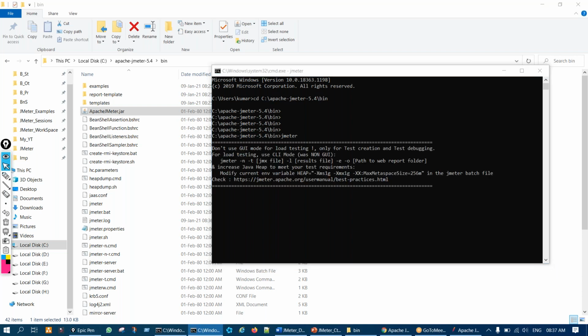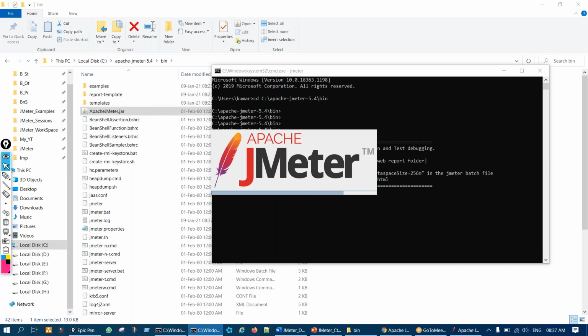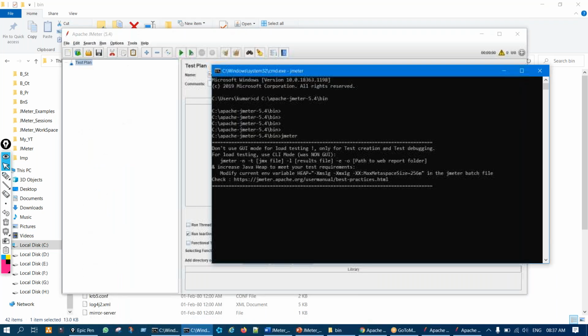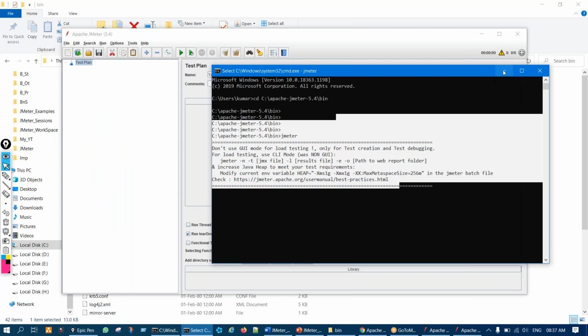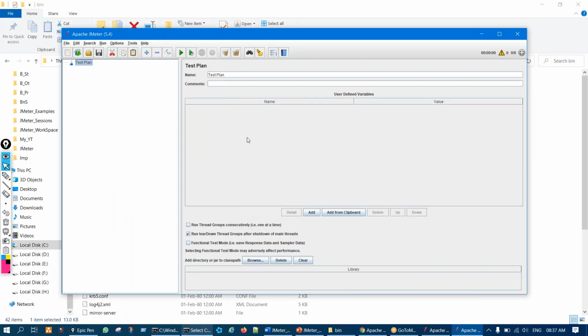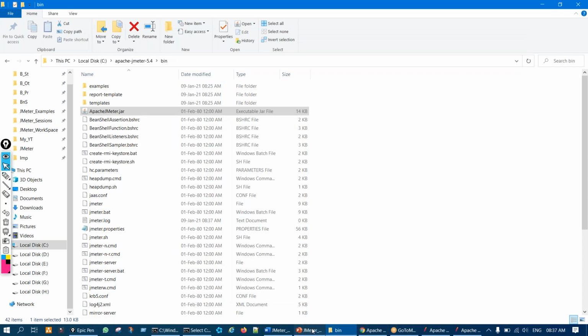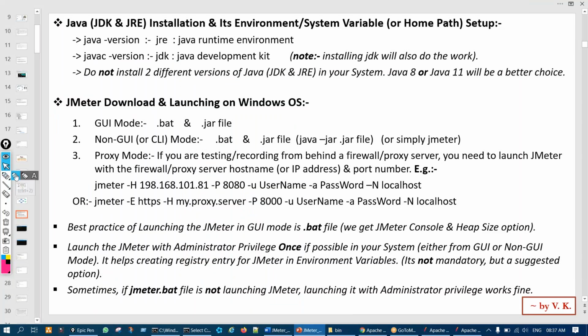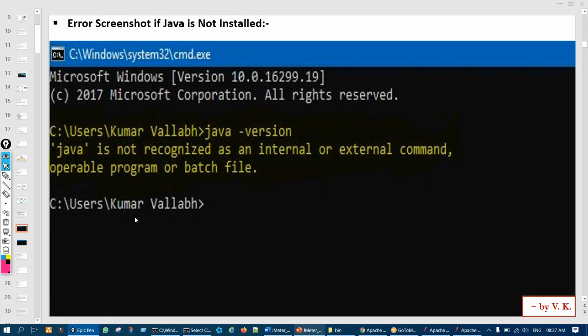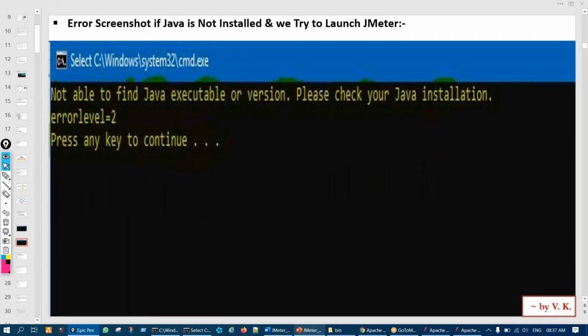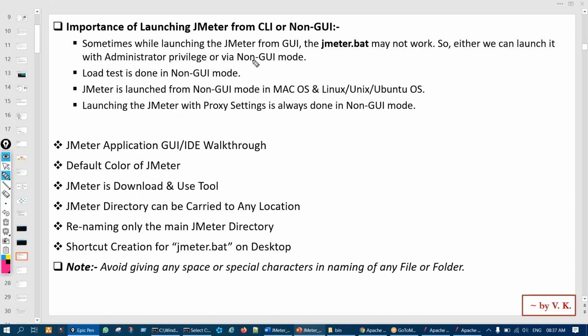Okay. And this has been converted as console. We'll minimize this and will be working here, right? Now, why is this GUI more important? Because as I said, why CLI mode or non-GUI mode is important?